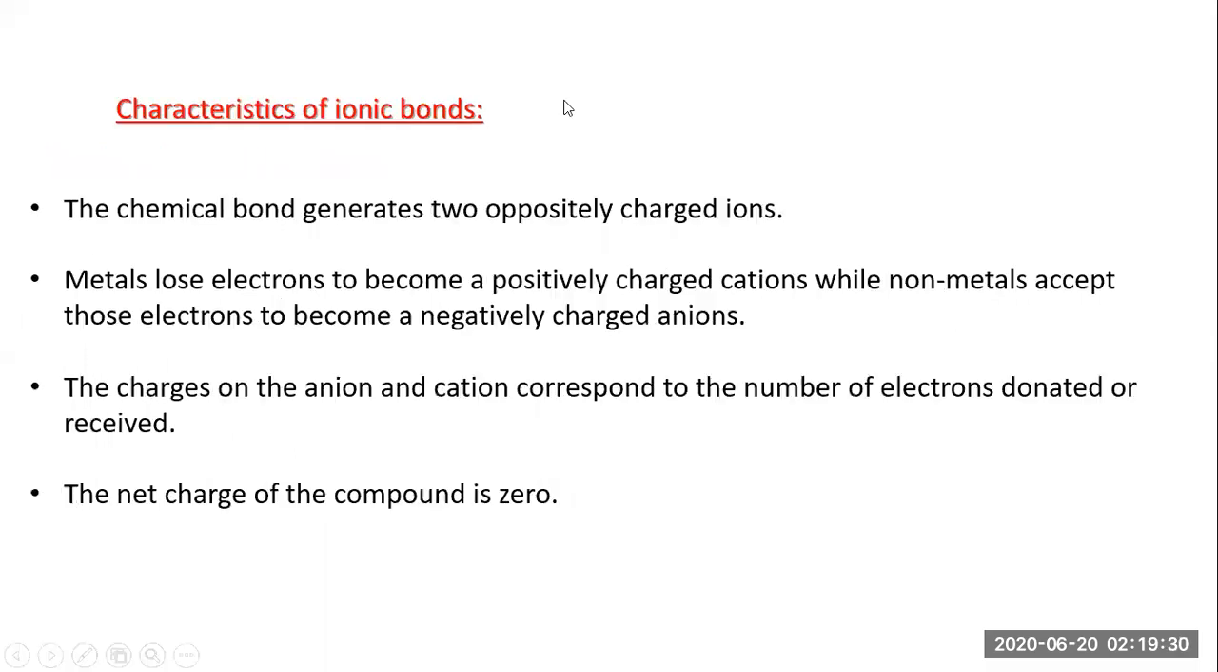And another characteristic is in front of you. The chemical bond generates two oppositely charged ions, that is, positive and negative. The metal loses electrons to become a positively charged cation, while the non-metal accepts those electrons to become a negatively charged anion. So there is a formation of the